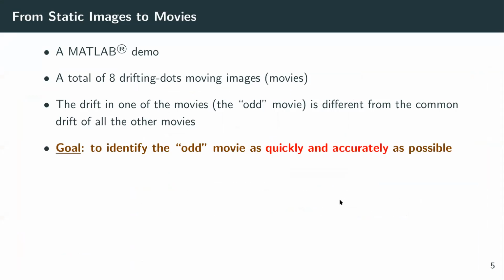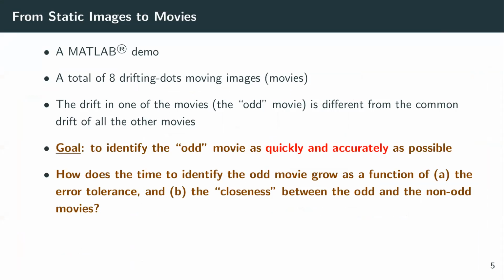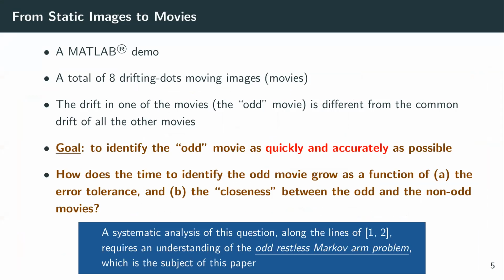As we saw, the goal was to identify the odd movie as quickly and accurately as possible, and one can similarly ask how the time taken to identify the odd movie grows as a function of error tolerance and the closeness between the odd and the non-odd movies. It turns out that a systematic analysis of this question along the lines of that carried out by Vaidyan et al. requires an understanding of the so-called odd restless Markov problem, which forms the main subject of our paper and which will also be the main subject of this presentation.